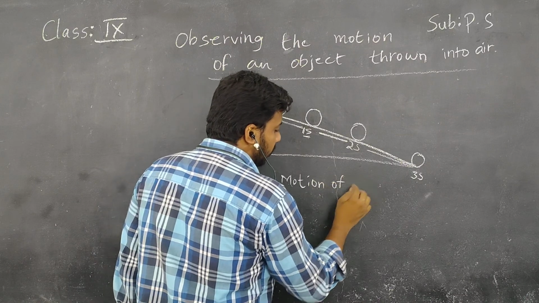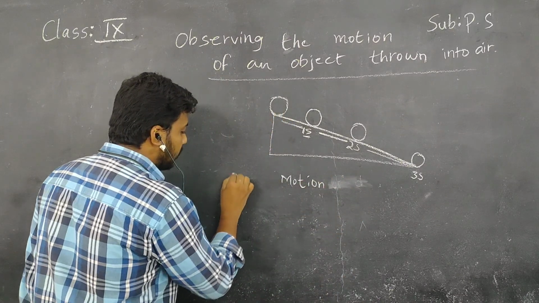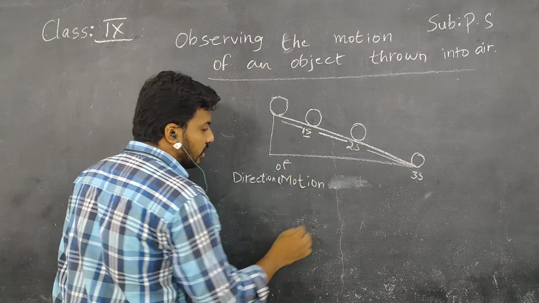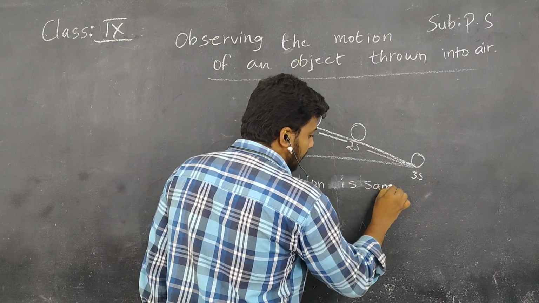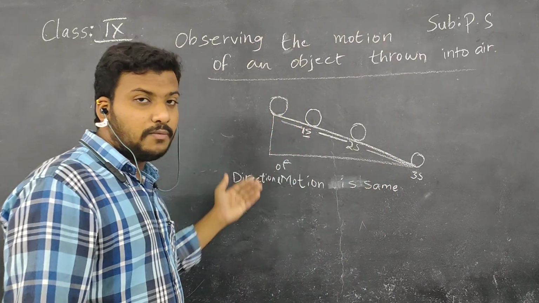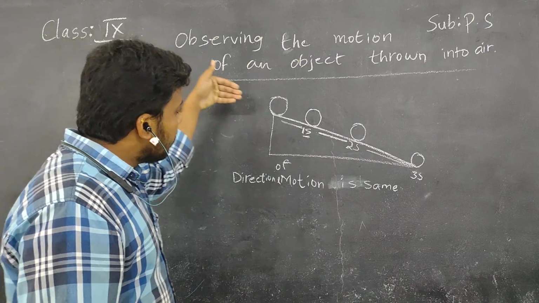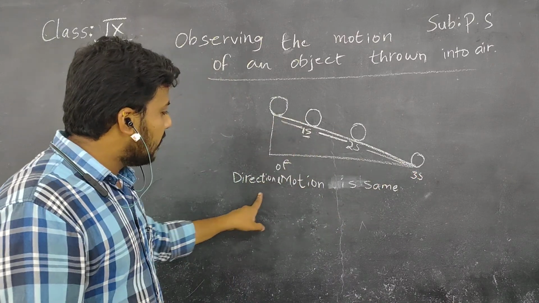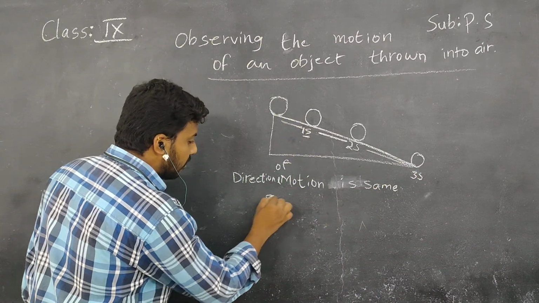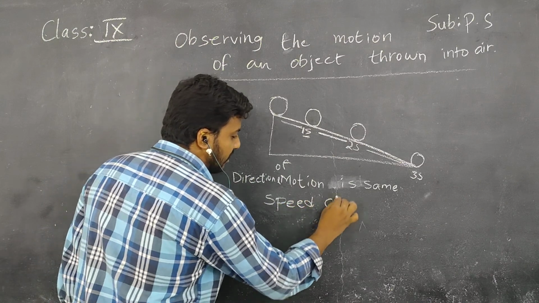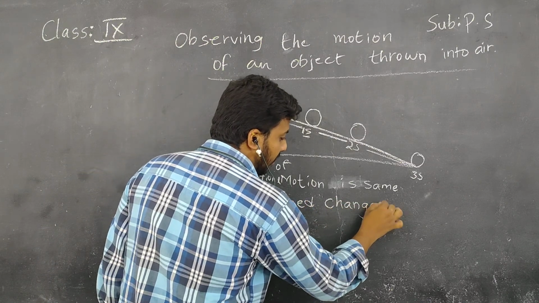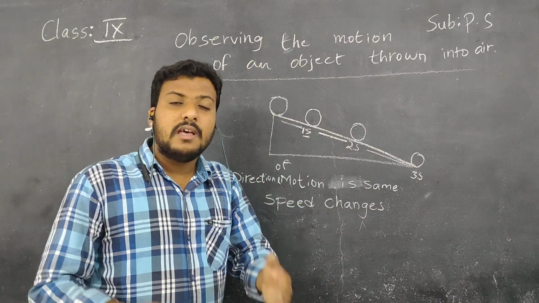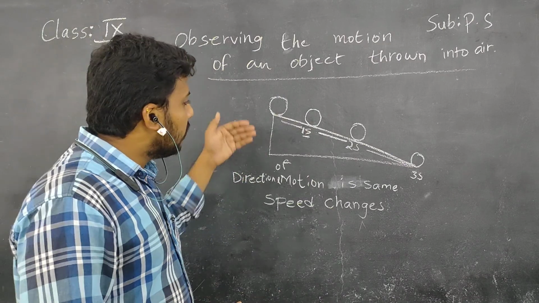Here, the direction of motion is the same, children. It is the same because it is not moving towards the left or right. It is going in a straight path, that is, towards the bottom of the inclined plane, children. So the direction of motion is the same, but speed changes, children. Speed changes at regular intervals. You can also try it, children. You can also set up an inclined plane at home and try it.